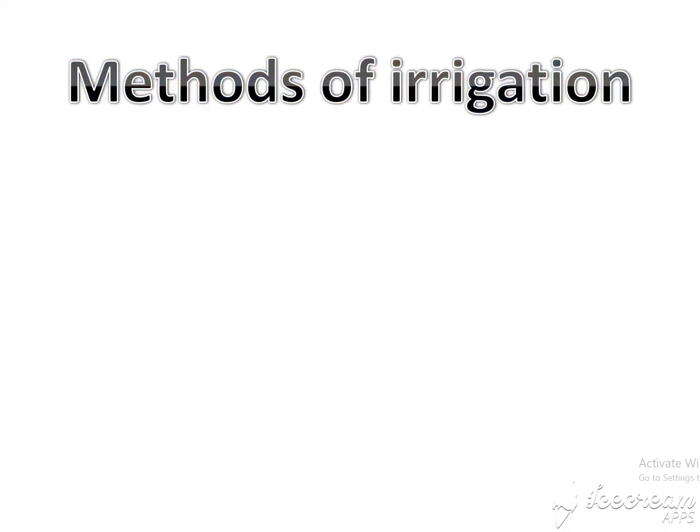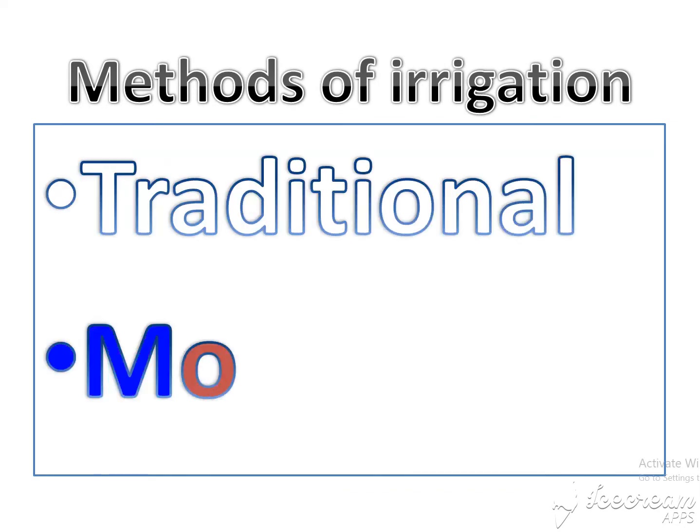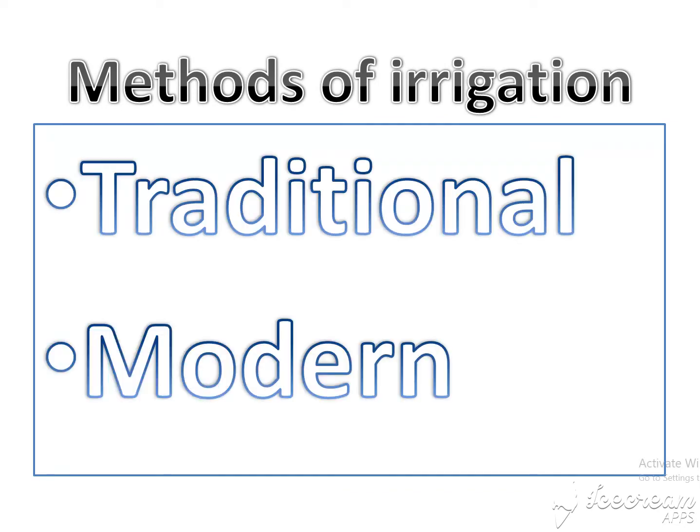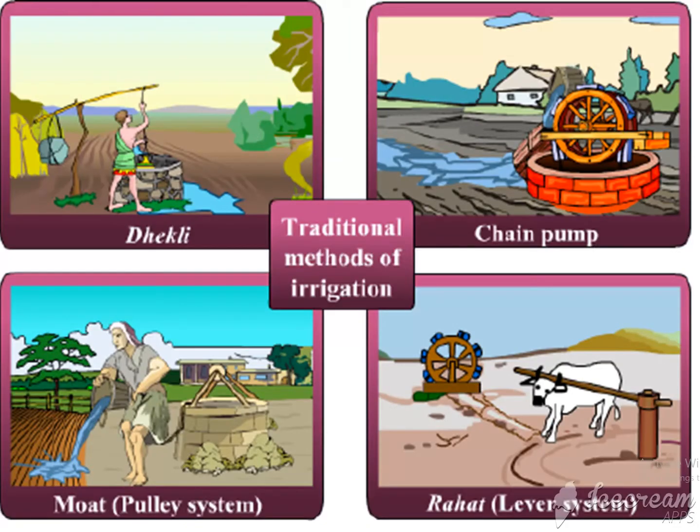There are two methods of irrigation. One is the traditional method of irrigation and the other is modern methods of irrigation. Traditional methods are the ancient methods, and there are many types.